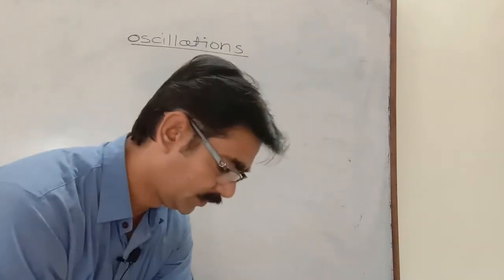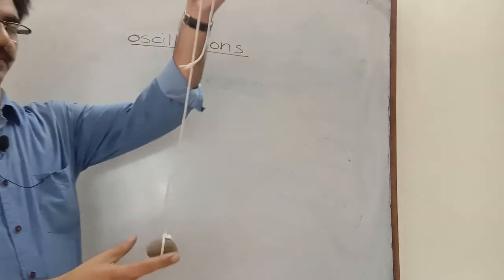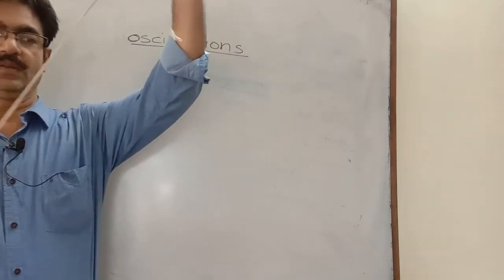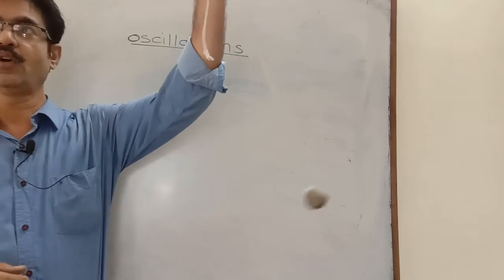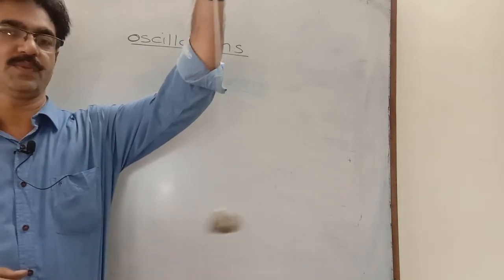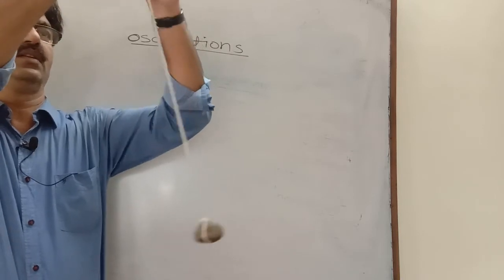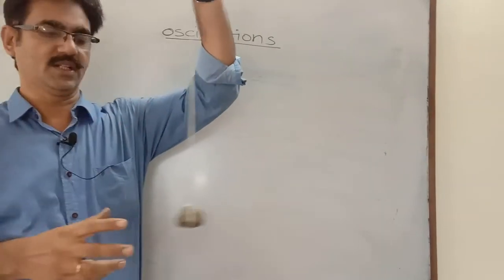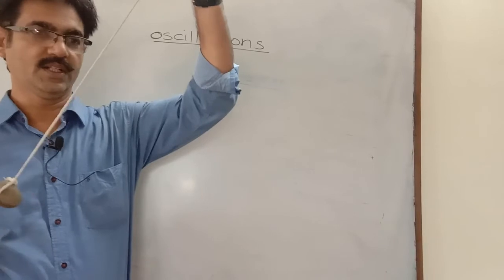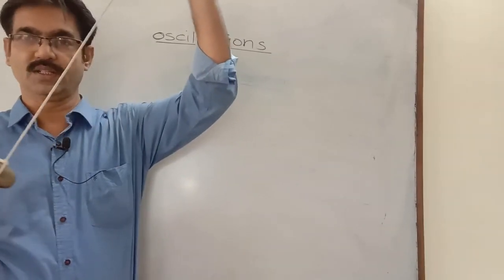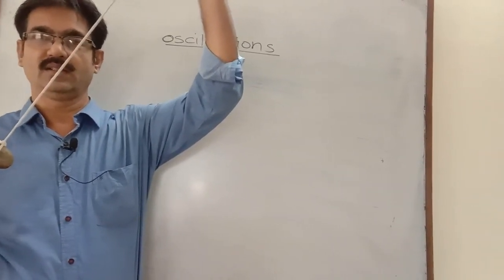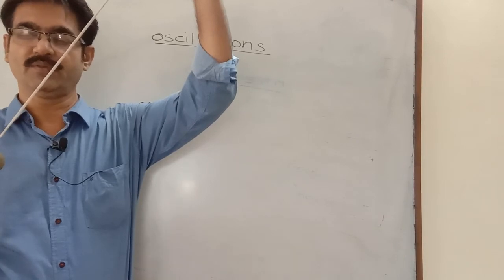Now, in linear SHM, for example, if we take a simple pendulum performing vibration about its mean position, it is observed that at the extreme position its velocity is minimum, it will be 0.